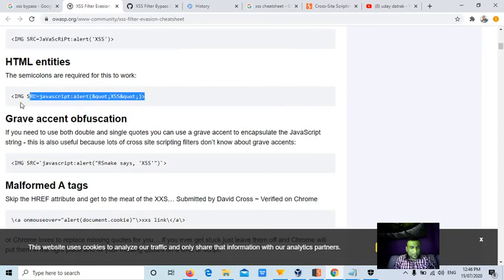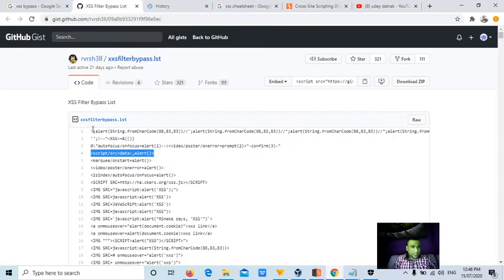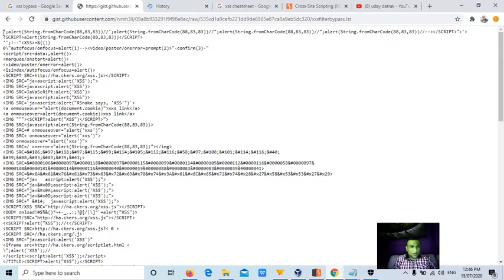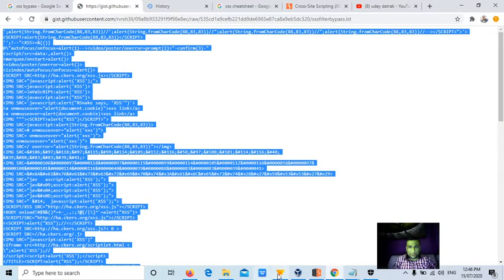JavaScript colon alert kind of thing. So now let's say I copied all these things into a file just like this. Someone has already put it up on GitHub. We have to use the latest one, guys. This one was uploaded by someone 21 days ago. So now I'm going to copy all these things and put them in a text file.